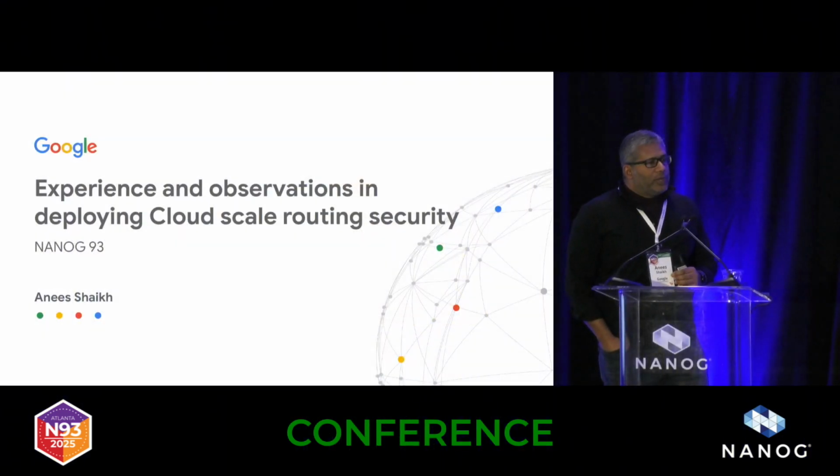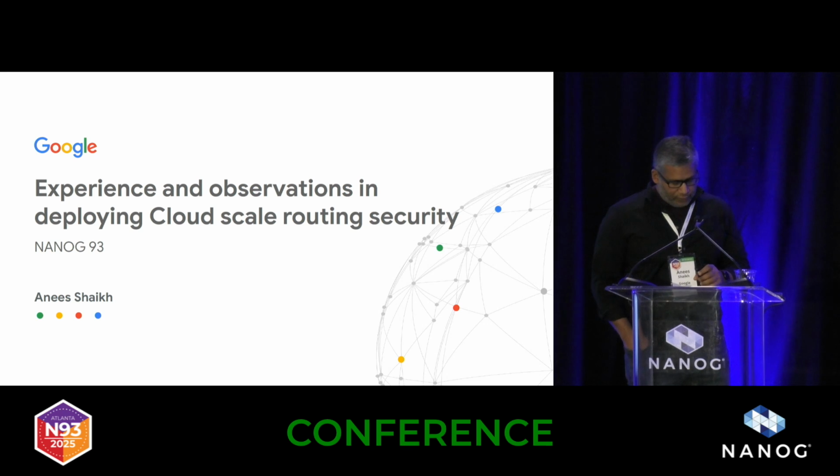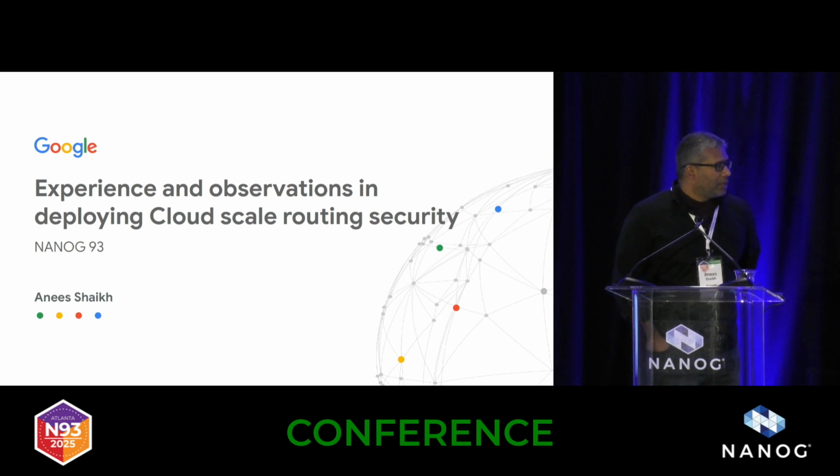We gave a talk a few NANOGs ago on basically this notion of needing to have multiple layers when trying to attack the problem of routing security in the internet. There's no one single silver bullet, as all of you who work in this space know. So this time, I wanted to give a little bit more detail and some learnings after going at this for a few years at Google and deploying these services for filtering and other parts of the solution at cloud scale. And it's my privilege to give this talk on behalf of a lot of other teams that have worked on this with me, our software teams, our SRE teams, as well as the teams that manage our peering relationships with external networks.